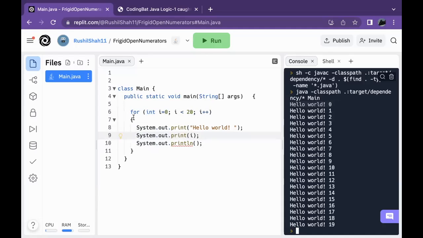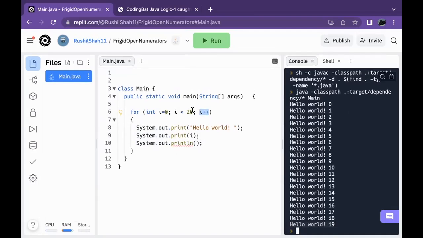Then after it goes through, it checks to see, okay, is I less than 20? It is. So we're going to increment I by 1. Then it runs it again. Then it checks, okay, is 1 less than 20? It is. So we'll increment I by 1. So now it's 2. And then it runs it again, and so forth, until we get to the last one, 19. When it's like, okay, is 19 less than 20? It is. So we're going to increment it.